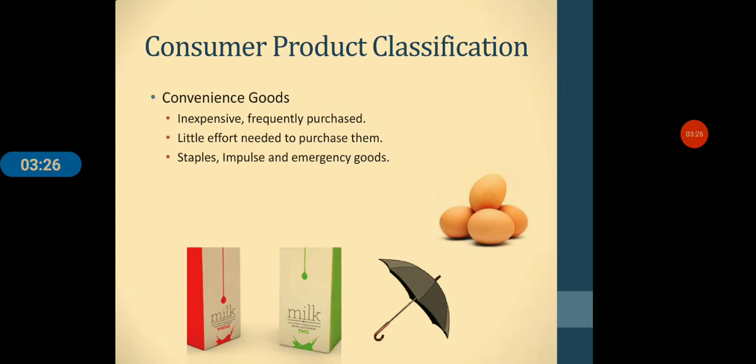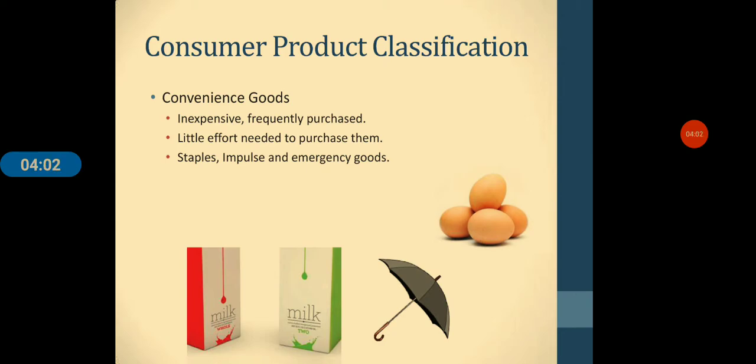Now, what are staples? Goods that the consumer purchases on a regular basis are called staples. For example, wheat, jawar, bajra, ketchup, toothpaste are all examples of staples. Impulse goods are goods that are purchased without any planning or search effort. Immediately, as it comes to mind, they are purchased. For example, chocolates, magazines, newspaper, impulsion. Impulse is generated in the mind and immediately they are purchased.